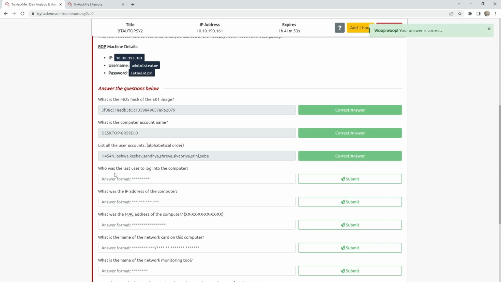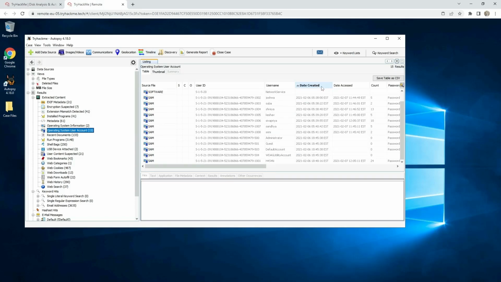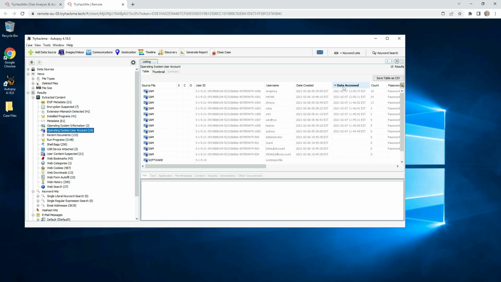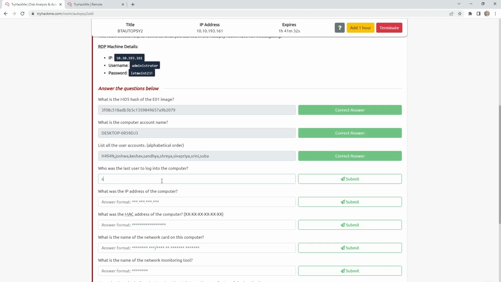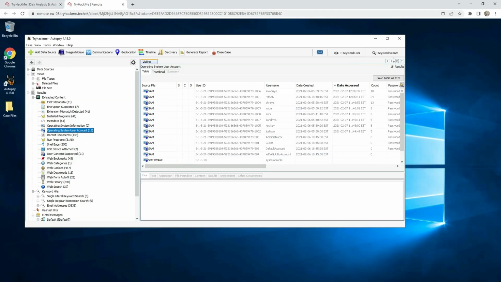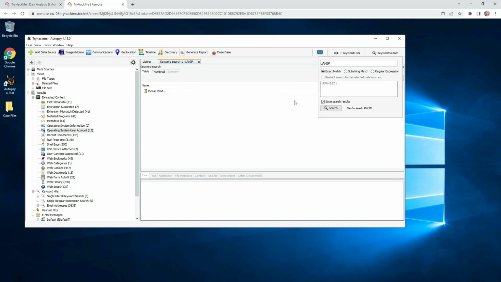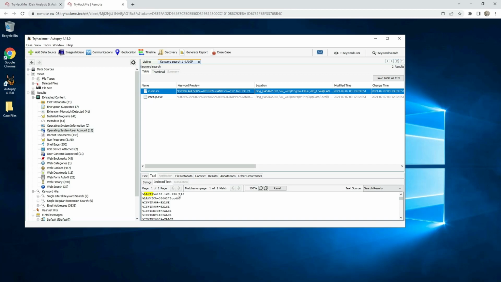That's correct. Who was the last user to log into the computer? Go to date created, and the last one should be Sivapriya. What was the IP address of the computer? The easiest way is to go to keyword search, type LanIP, and search, and we see the file here, and here is the LanIP.